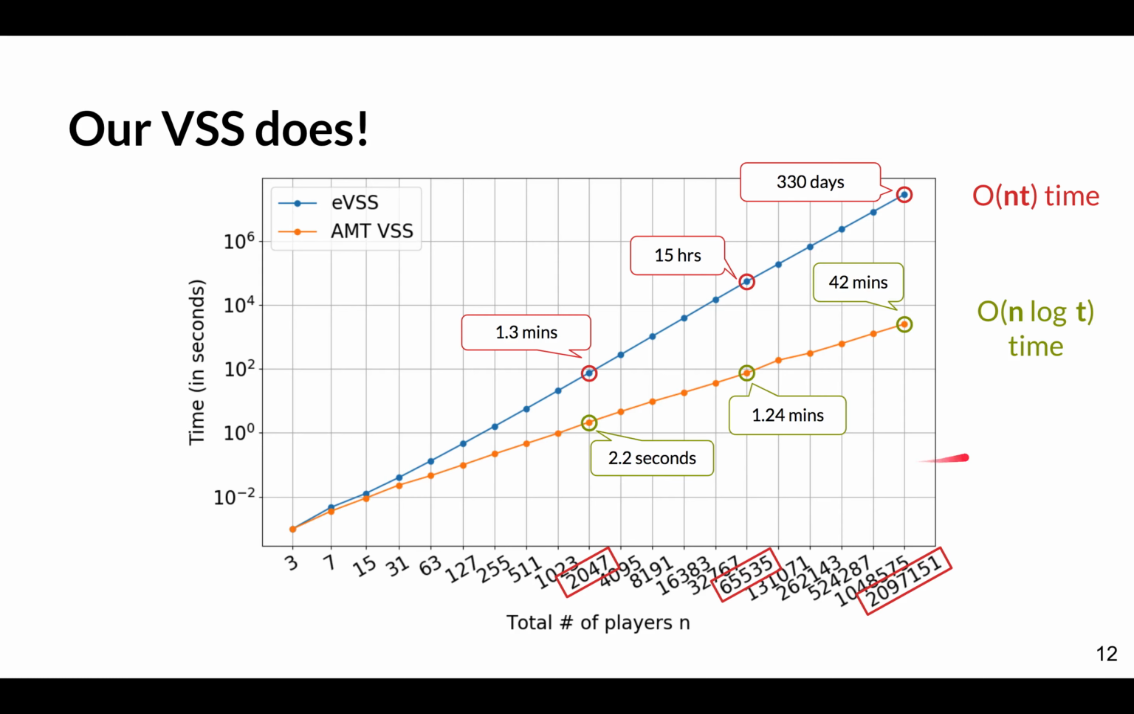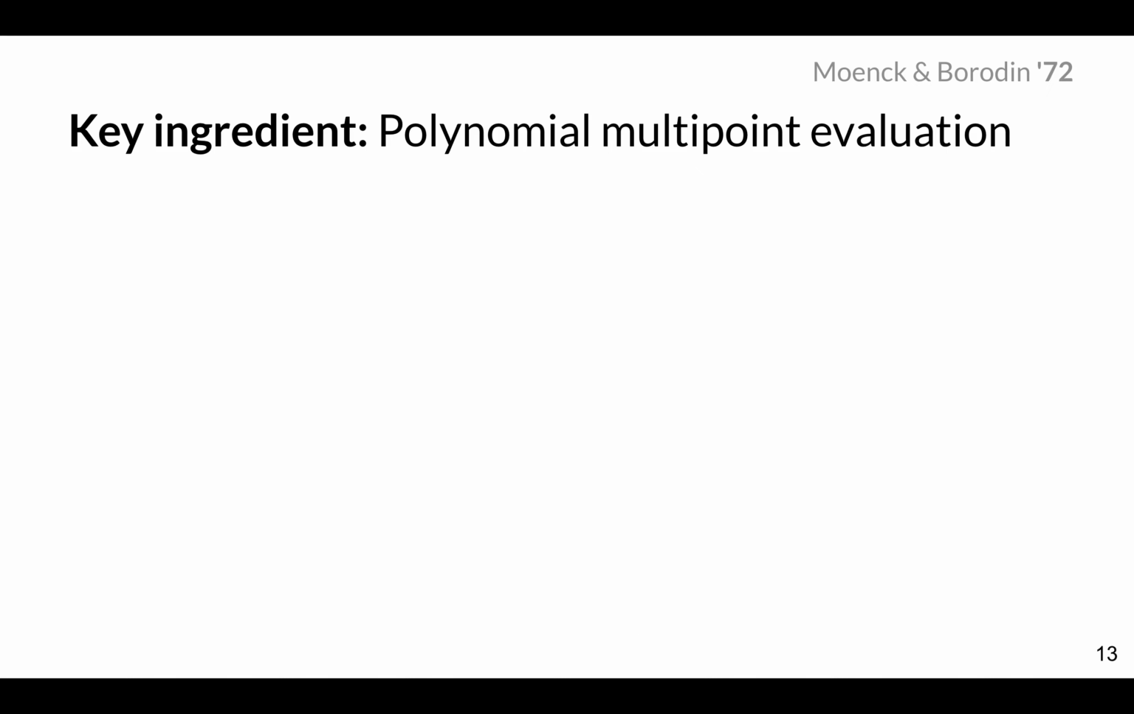Now, in contrast, with our new technique for precomputing KZG proofs fast, we drastically reduce the VSS dealing time. So we get orders of magnitude improvements at really large scales. And these improvements are still significant as the scale decreases, and they're maintained even at small scales. So we get almost a 10-fold improvement for 2,000 players. And the key ingredient here is something called a polynomial multipoint evaluation.